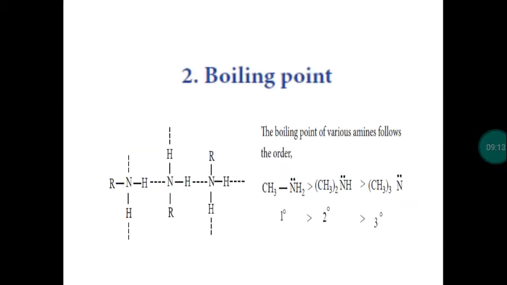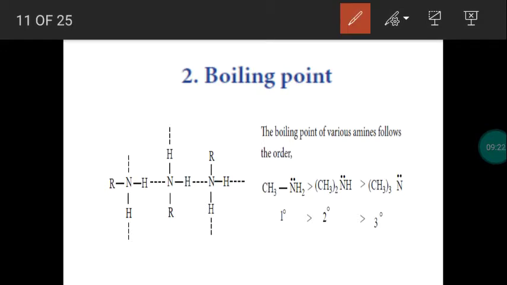Next one, boiling point. Generally amines have a high boiling point. This is due to intermolecular hydrogen bonding. We have already explained what intermolecular hydrogen bonding is. When you take two molecules, in between the molecules a hydrogen bond will exist. In the picture there are 3 molecules. Which type of amine does this belong to? Primary, secondary or tertiary? This is a primary amine, as NH2 represents a primary amine.